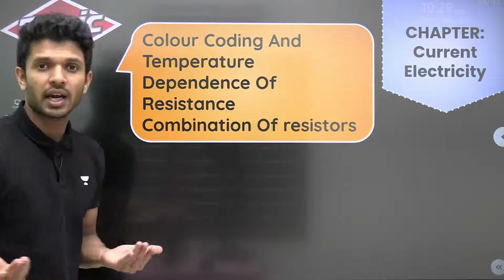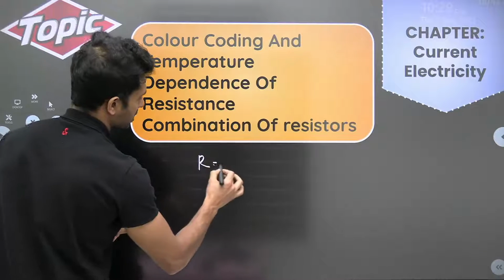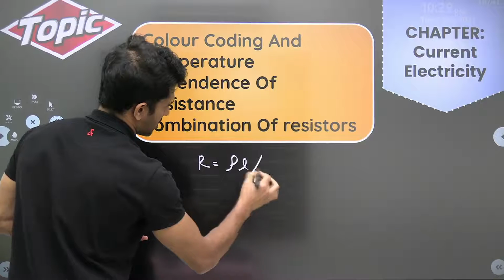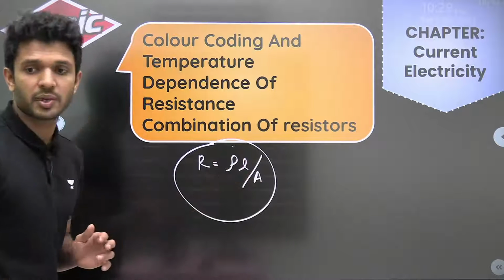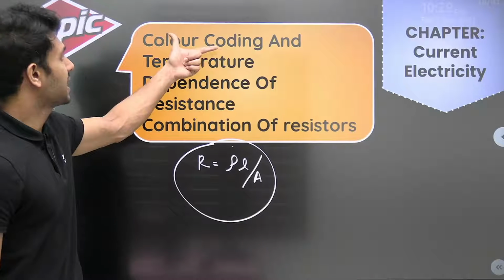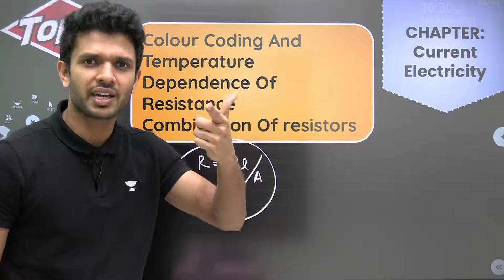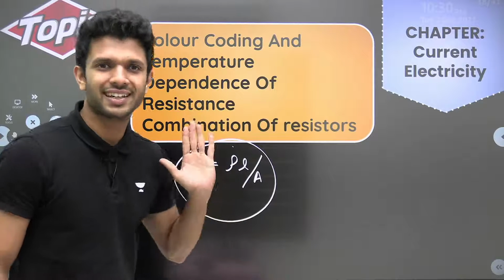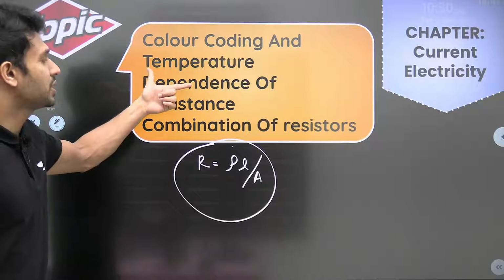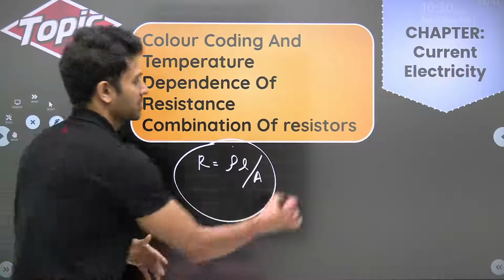Resistance, the Ohm's law, I'm not mentioning it because everybody knows. So starting with resistance, this formula everybody should know: R = ρL/A. Then color coding. Is there anyone who doesn't know the color coding trick? B.B. Roy of Great Britain has a very good wife. ठीक है. Then how the resistance is dependent upon temperature, and combination of resistance.